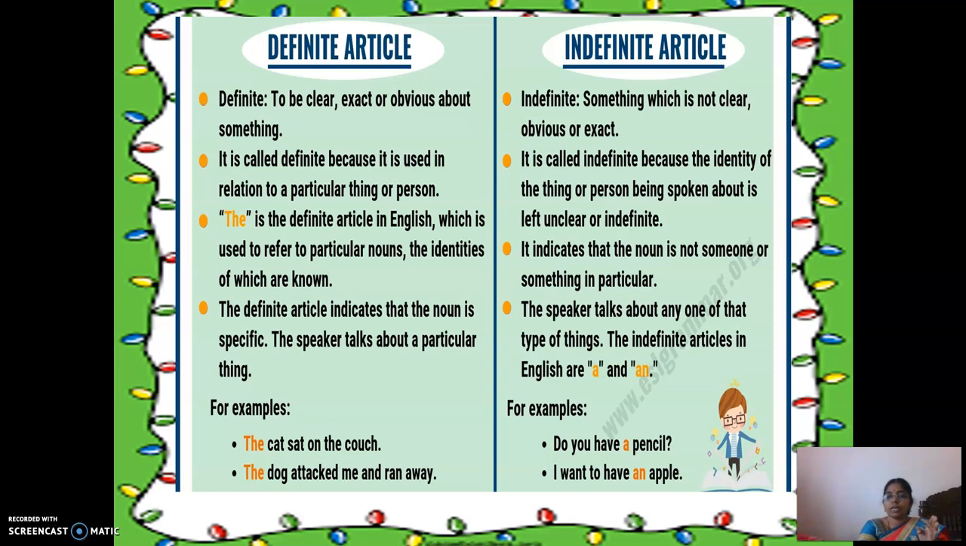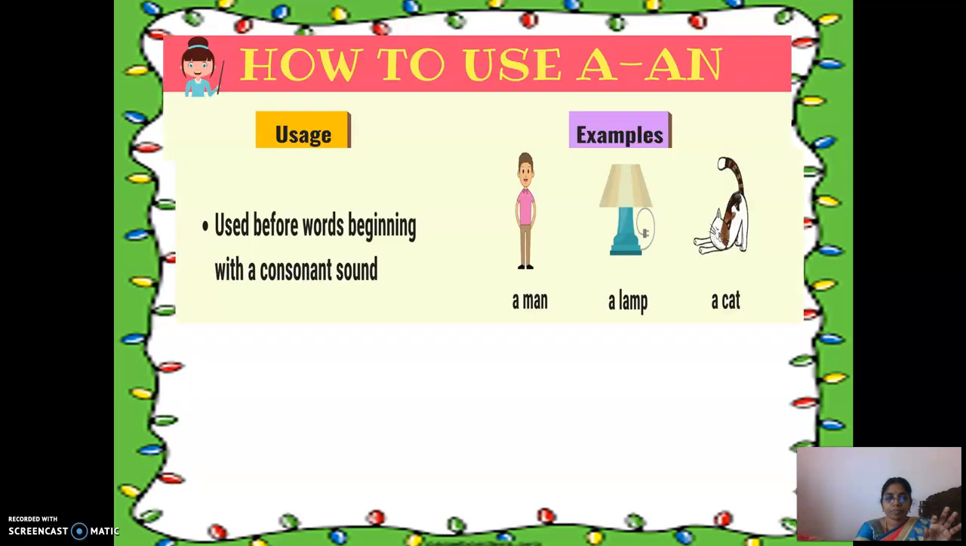The indefinite articles in English are "a" and "an". For example, do you have a pencil? I want to have an apple. So all these are indefinite articles. Is it clear? Next, how to use "a" and "an": where to use "a" and where to use "an". These are all the doubts which arise in our mind, right?